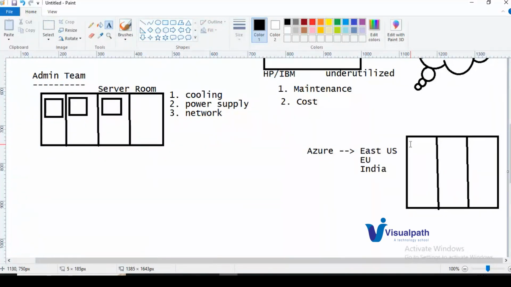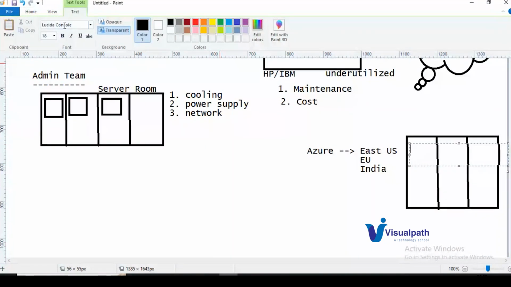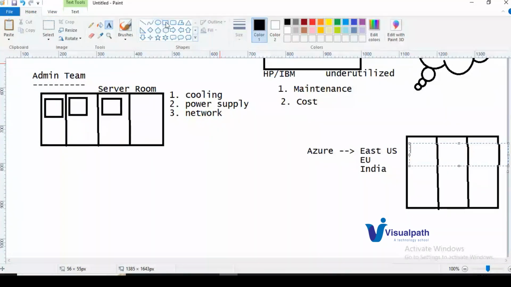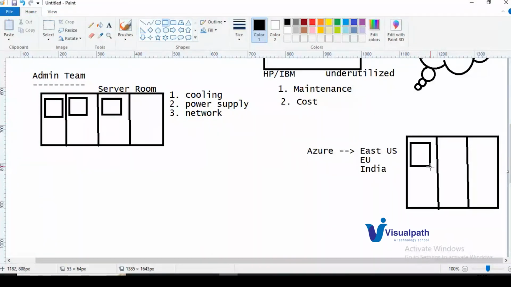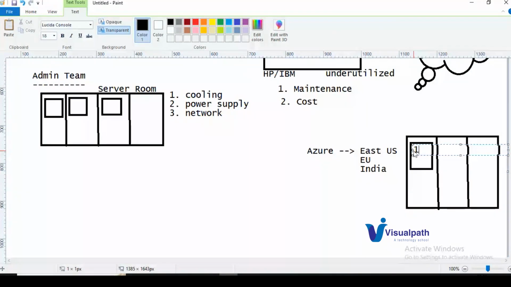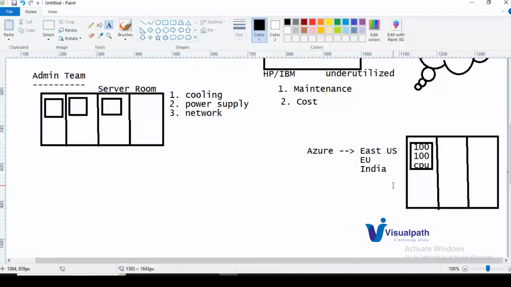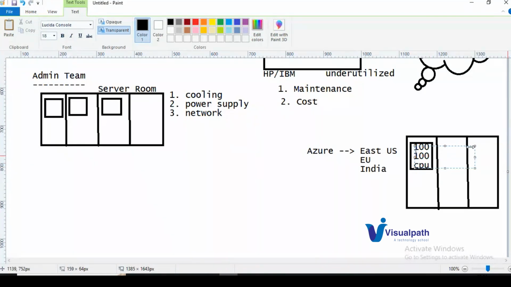There they procure their own servers, for example a 100 CPU, 100 GB memory machine. Azure will have this machine in its own cloud, and it will offer shared service, sharing the CPUs and memory for our usage.